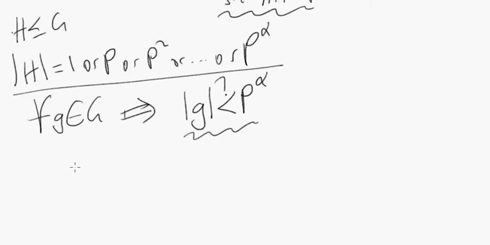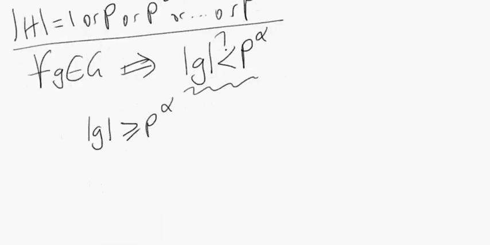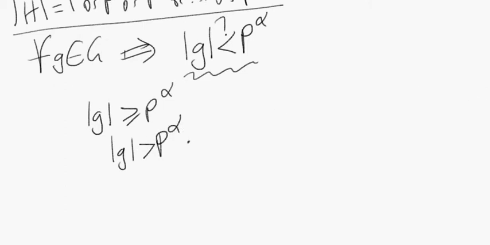Well, assuming that there is no element of order p to the alpha. What does it mean for the order of g not to be less than p to the alpha? Does it mean that the order of g is greater than or equal to p to the alpha? But we said that the order of g cannot be p to the alpha, right? So are we saying that, because there's no element of order p to the alpha, for every g, the order of g must be greater than p to the alpha?